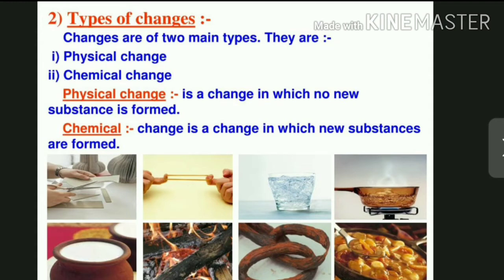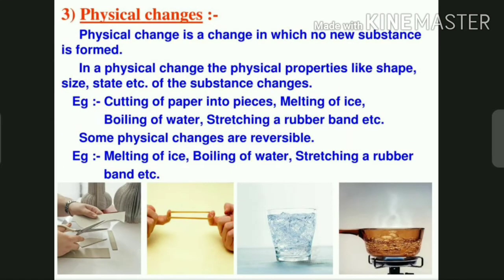Types of changes. Changes are of two main types. They are physical change and second one, chemical change. Physical change is a change in which no new substance is formed. Chemical change is a change in which new substances are formed. This may be one or two.